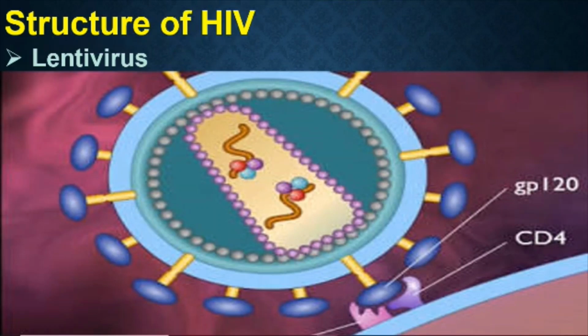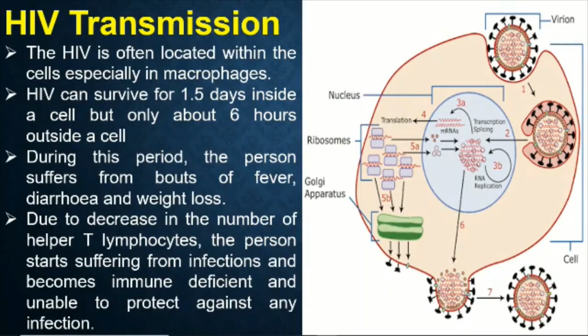Then the next topic is how HIV transmits from one person to another. So what is the method of transmission of this HIV? HIV is usually located inside the cell, especially inside the macrophage, that is your WBC, specifically T helper cells. Inside this macrophage the HIV virus is present.